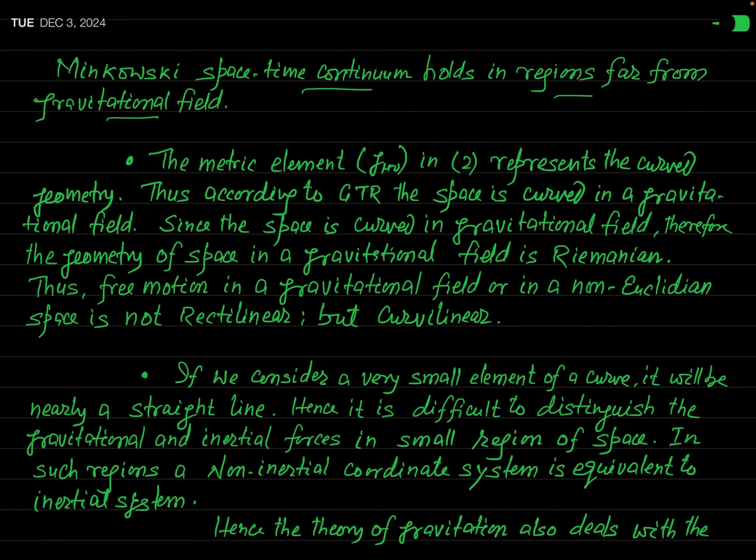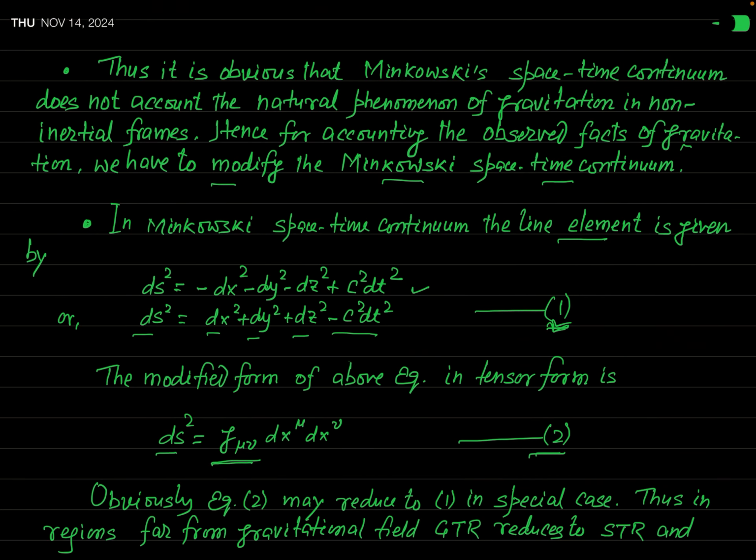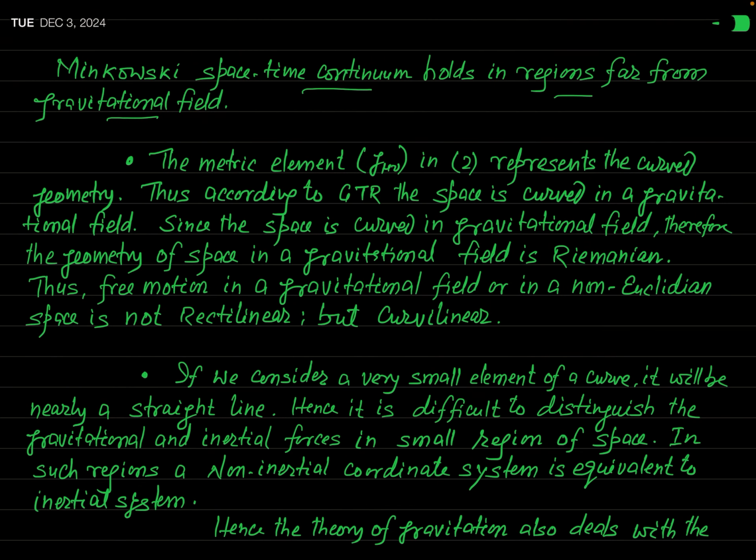But if you have to take gravity into account, definitely this Minkowski space-time continuum will not hold. Okay? In fact, in this equation 2, this metric tensor g mu nu, I have already discussed the metric tensor in my previous videos and you can watch those.